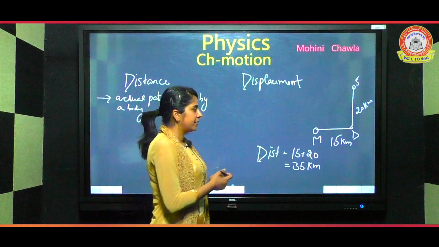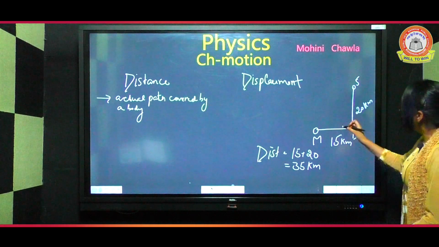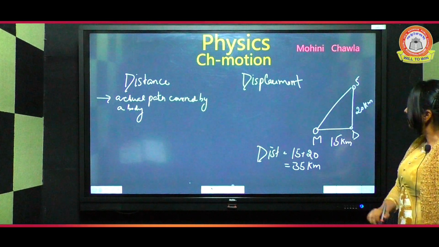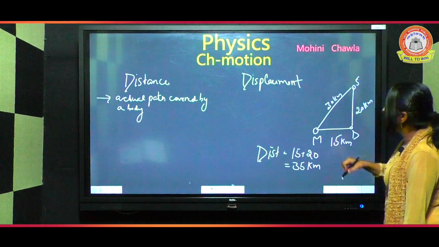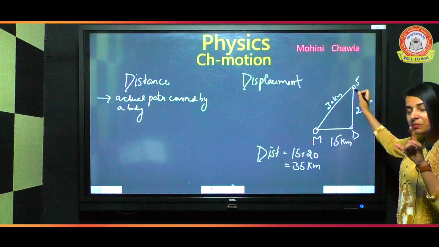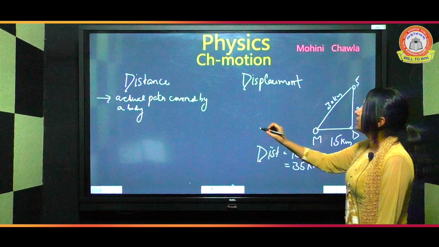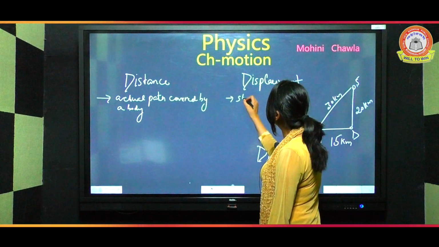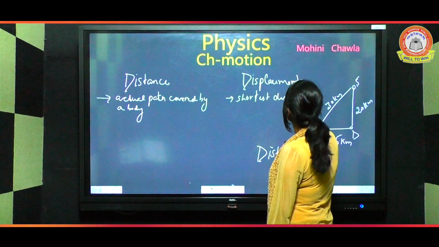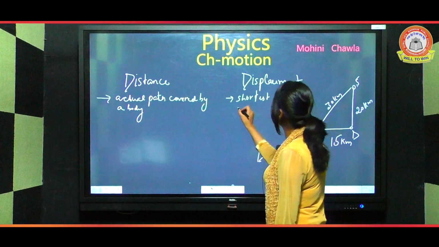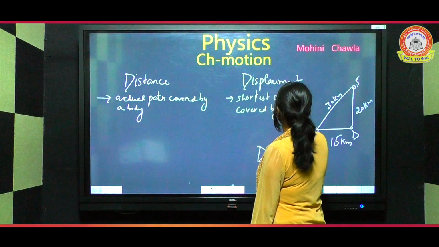Now what is displacement? See, initially I came to Dhuri, then I go to Sangrur. Can I go directly from Malerkotla to Sangrur? This can be the shortest way, no? This can be approximately 30 kilometers. So the shortest distance between the initial and final position, that is known to be displacement. The shortest distance covered by the body, that is known to be displacement.